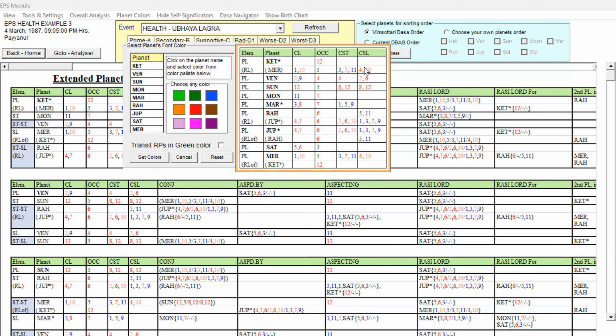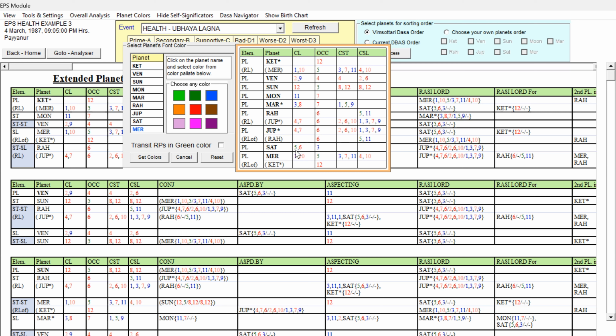Self-significator: you can see all 9 planets. How to check the self-significator? You check the unfavorable planets, or you can take the Lagna Lord, 10th Lord, 5, 3, 7, 11, 4, and 10. So this is a favorable grouping. Some weakness, but it is not weak. So this Mercury we can take as a good significator, and 4 and 10 are present. So we can give blue color. It is not green because it has got 4 and 10 cuspal sublord.